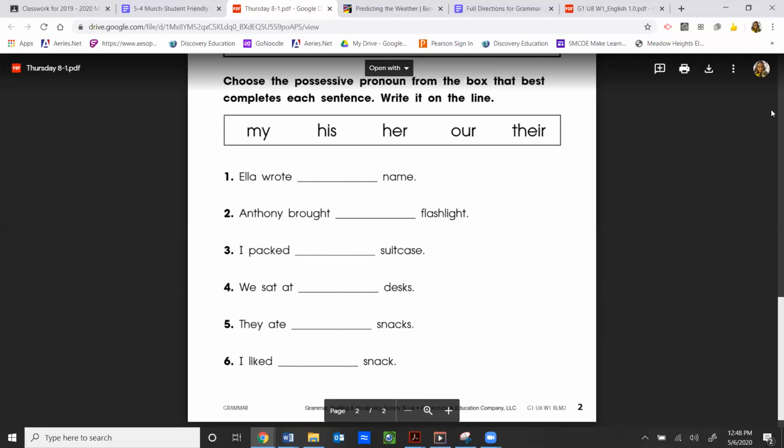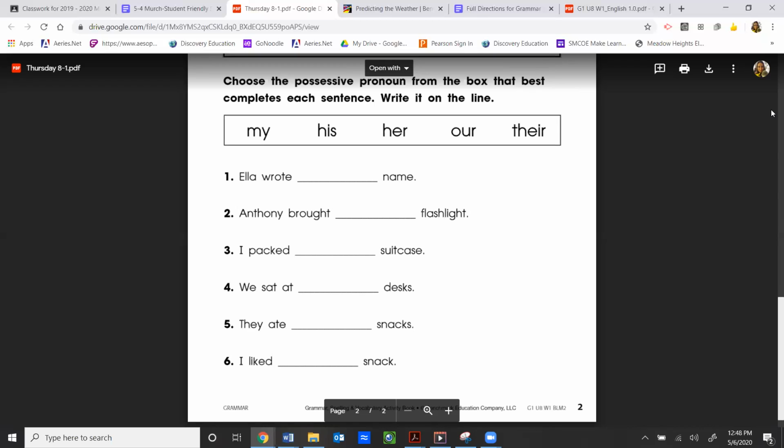Ella wrote my name. That could work, actually. Ella wrote his name. That could also work. Ella is typically a girl's name, but I mean, it could be a boy's name. Ella wrote her name. That works. Ella wrote our name. It wouldn't be our because name would have to have an S at the end of it, names. Our means more than one. So it's definitely not that. Ella wrote their name. I guess you could use that, but that's probably not the best choice.